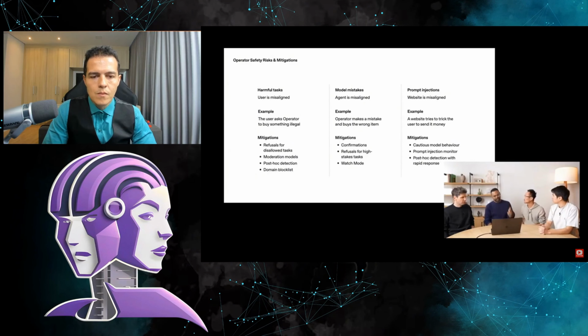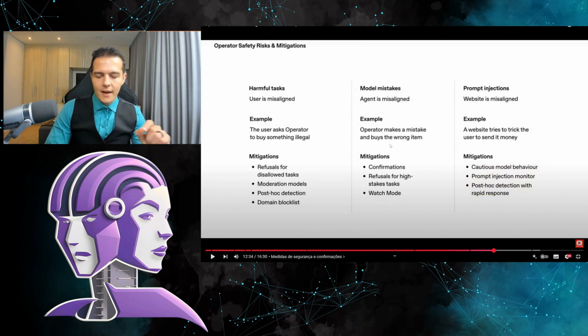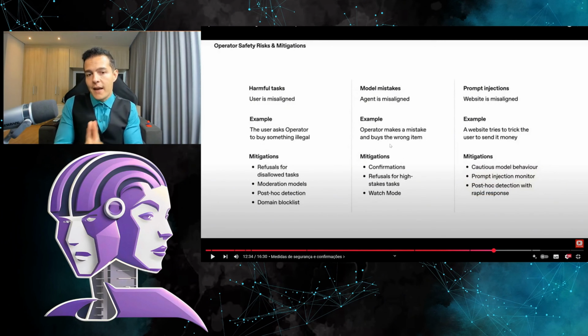All the confirmations we talk about. Hey, do you want to book the restaurant? Should you buy the tickets? These are all examples. Exactly, and I'm about to talk about the confirmations. Another area of misalignment is if the agent is misaligned. So if the model makes a mistake, maybe it buys the wrong item or books the wrong hotel room. Another thing is, not only is it set up to not do things that are illegal, illicit, or harmful in theory, but at the same time, it asks for confirmations.